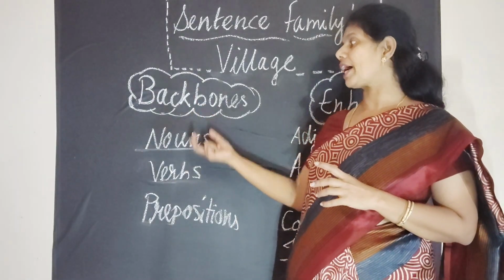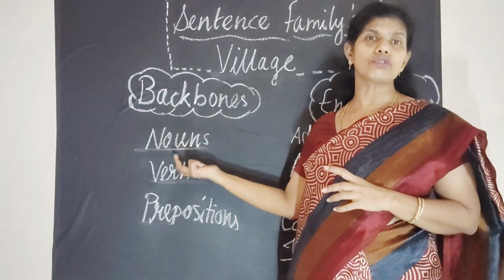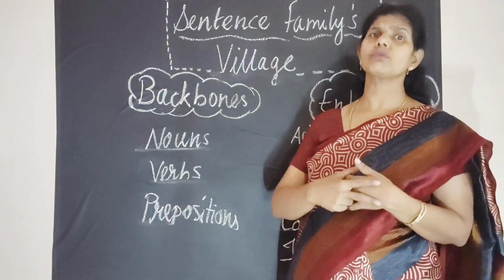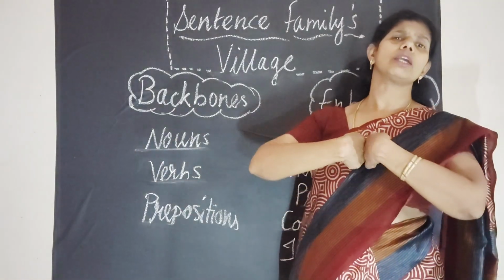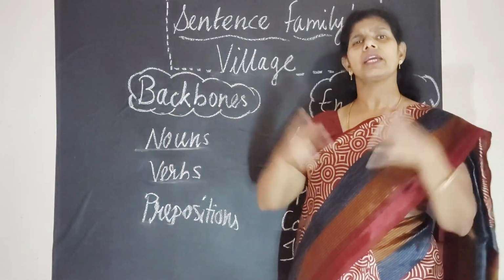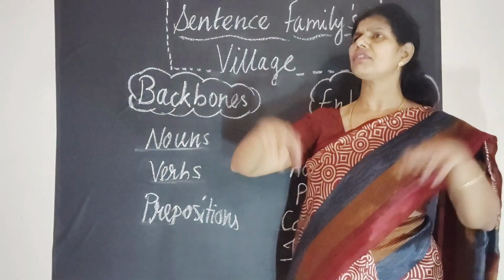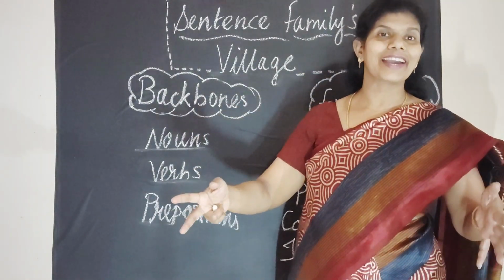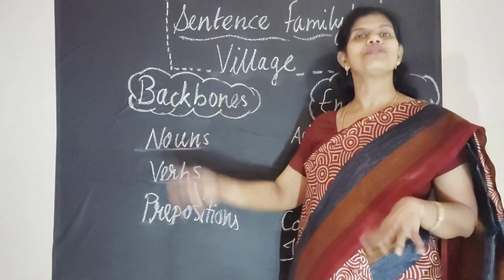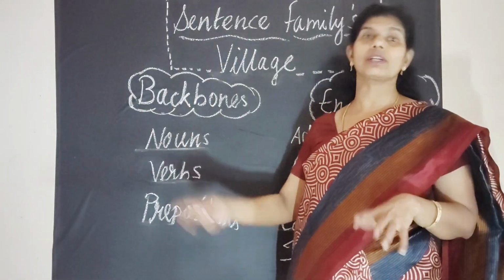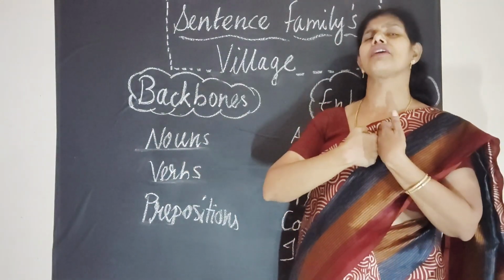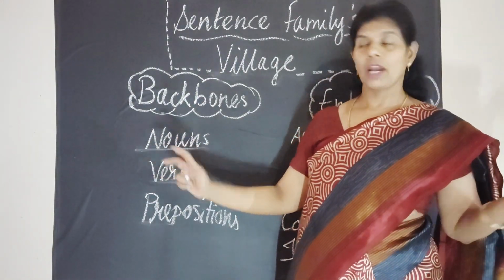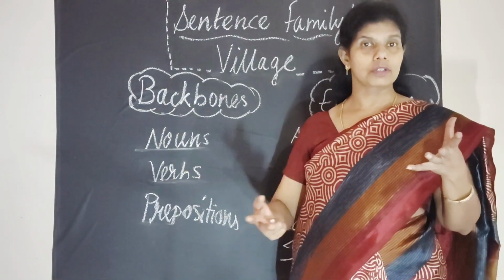So when we say these backbones, nouns. What are nouns? Now most of you will know what nouns are. Nouns are naming words. They give names to everything: person, place, things, animals, everything that we find under the sky has a name, and the noun gives it the name. So the noun is basically very, very important. It names every little thing that you find. Okay, verbs are action words.